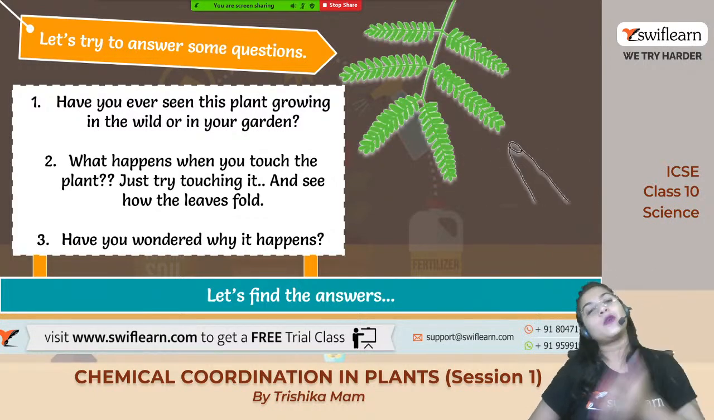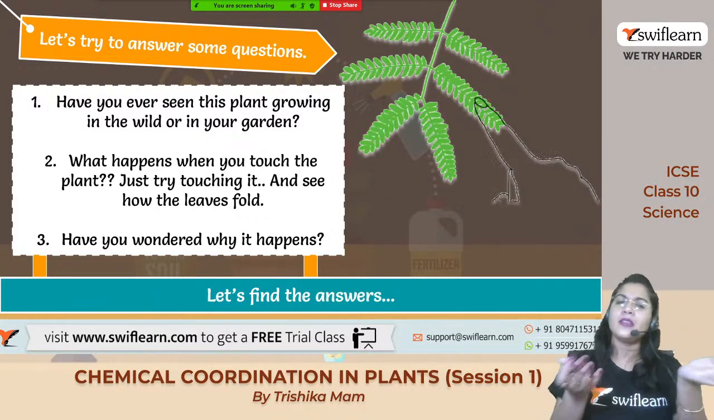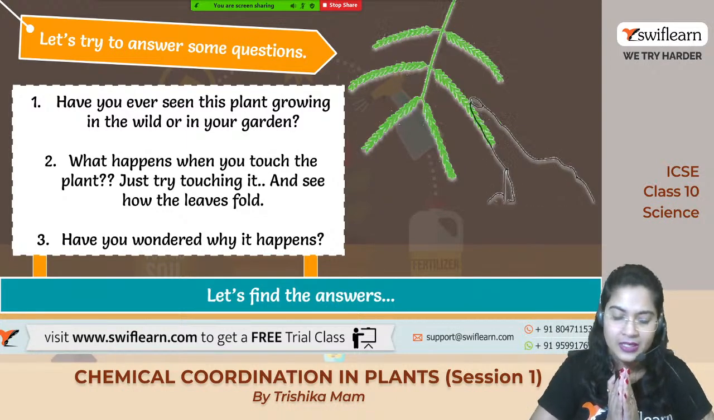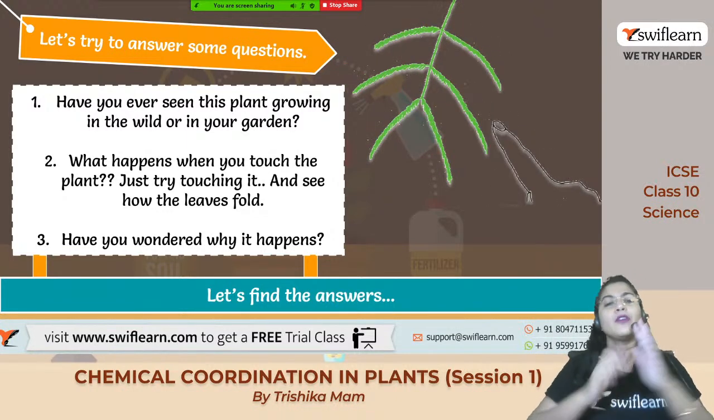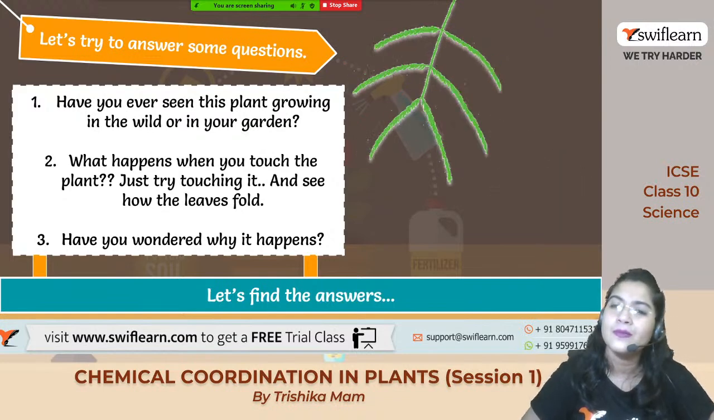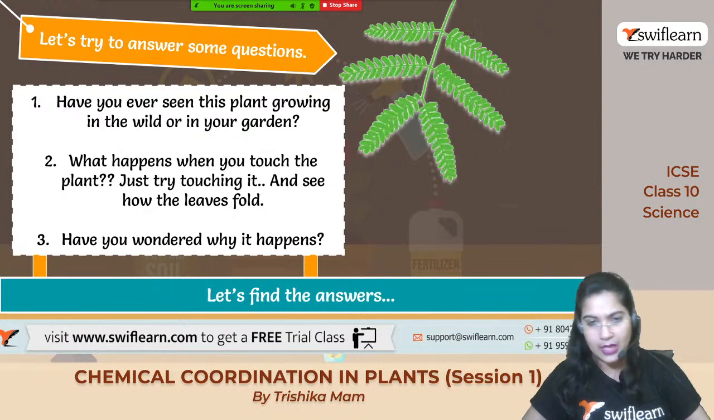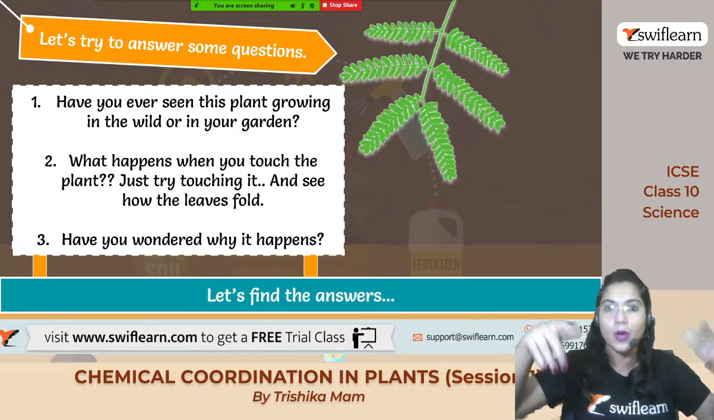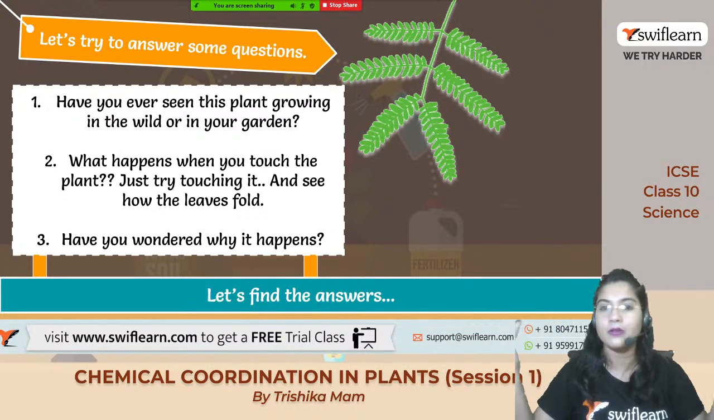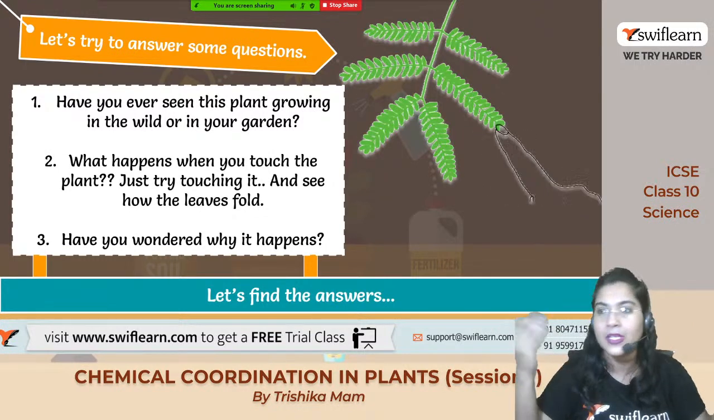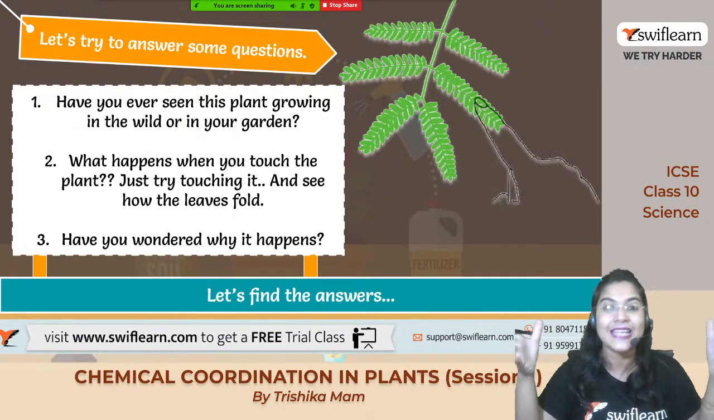So, abhi dekho, after just touching, what is happening? The leaves are folding down, right? It is just drooping. Okay. So, have you wondered why it happens? We already know that we can locomote, or we can move from one place to another, right? But can the plants walk? No. The plants will not be able to walk from one place to another. They are totally standing still.